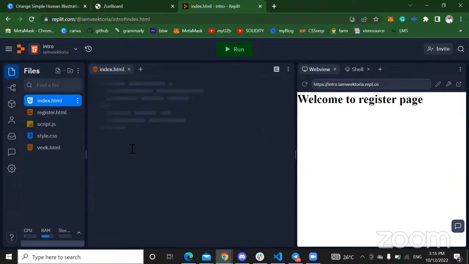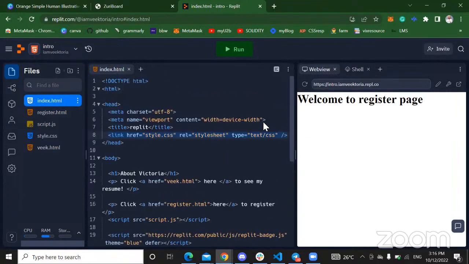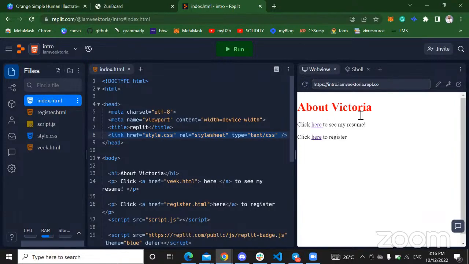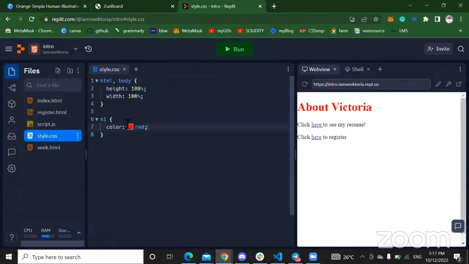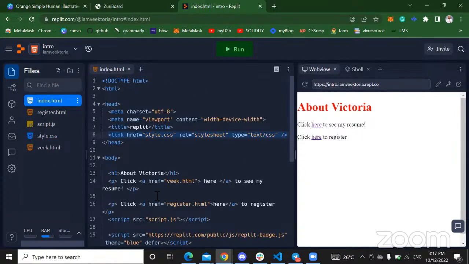And we'll go to index.html. So let's refresh this. So as you can see that index.html, now I applied the style here. This style.css, I said all the h1 tags should have the color red. So I linked this style to my index.html. And as you can see, the h1 tag here about Victoria is red, right?